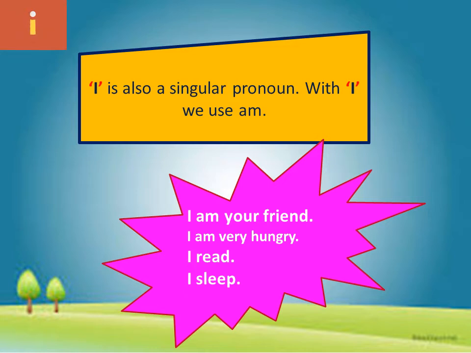Pronoun I always takes a plural verb. Even though I is singular, meaning I refers to one person, it takes a plural verb. For example, I am your friend, or I am very hungry, or I read, or I sleep. Here, read is a plural form of verb and sleep is also a plural form of verb.